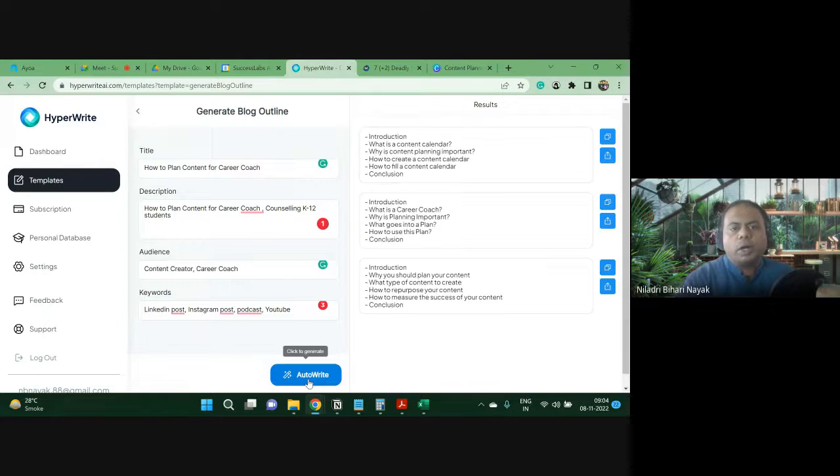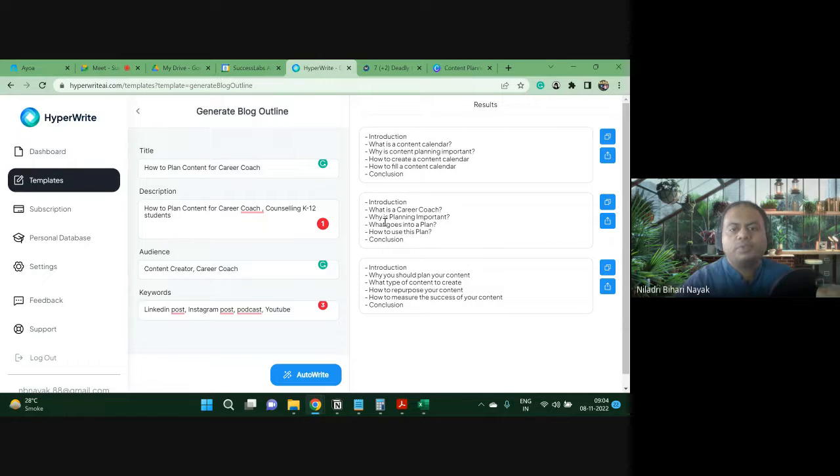It is generating a blog outline. Basically it's giving a structure. You can see introduction, conclusion, then what should be the important points here: what is a content calendar, why is content planning important, how to create a content calendar, how to fill the content calendar. These are the logical steps.